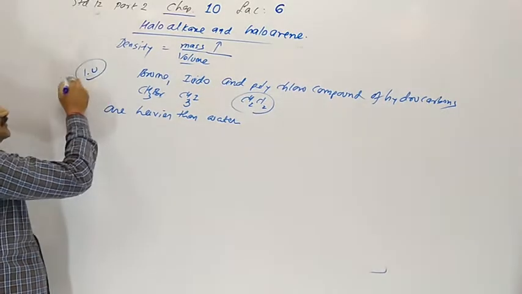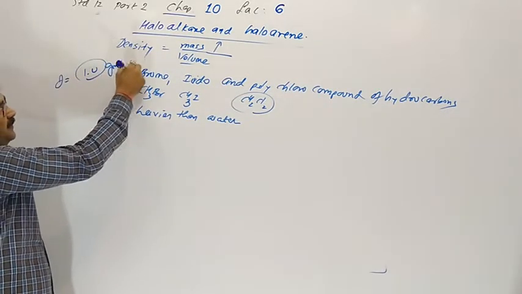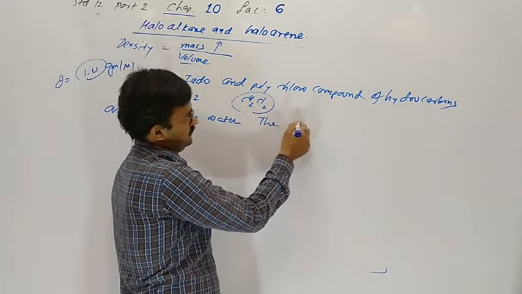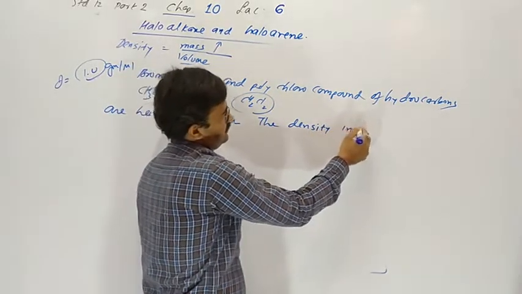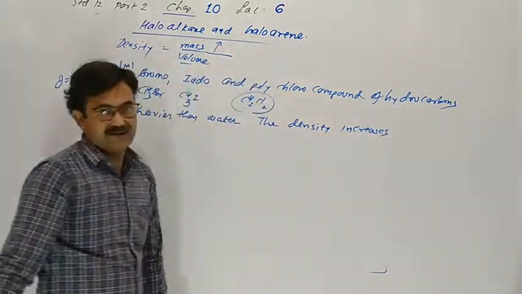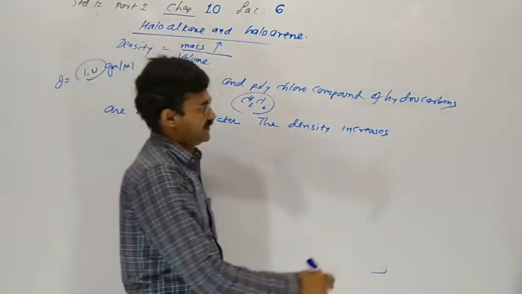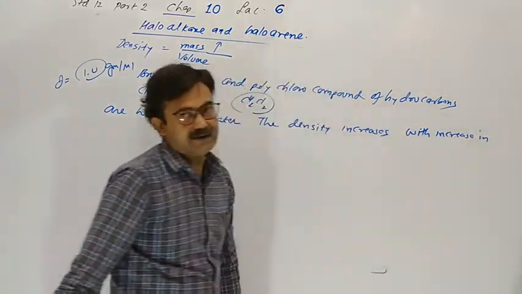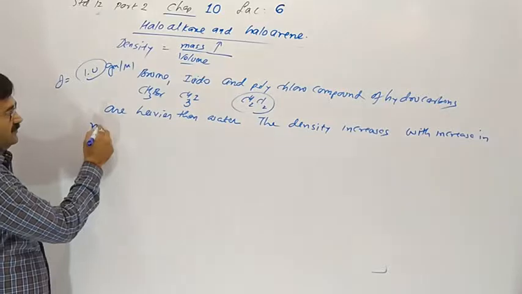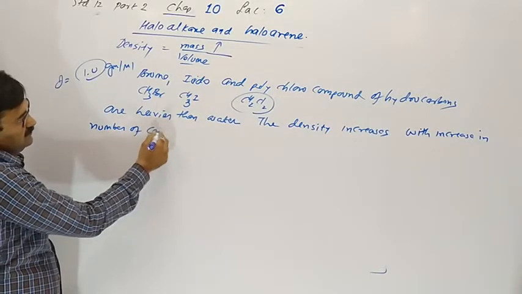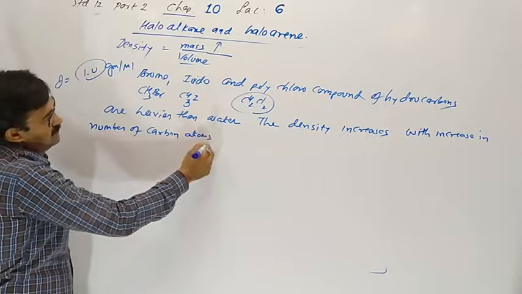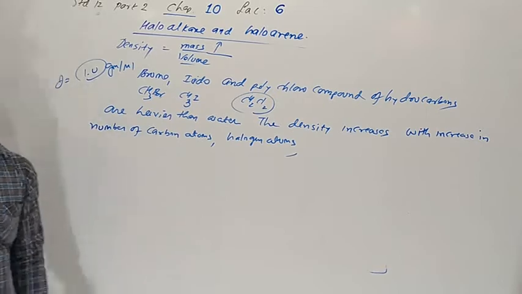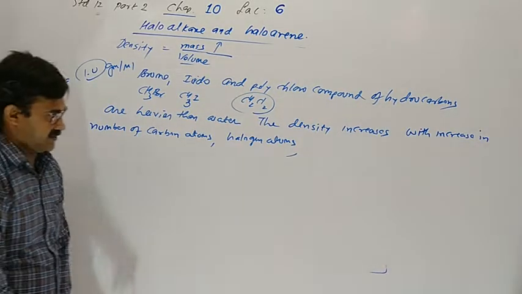Actually density of water is 1 gram per milliliter. The density increases with increase in the number of carbon atoms, halogen atoms and molecular mass.